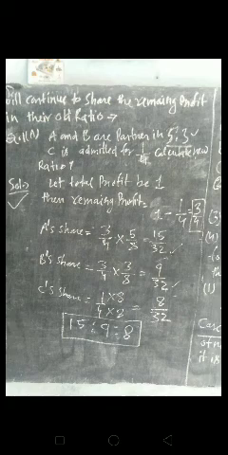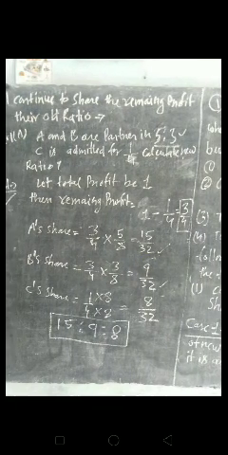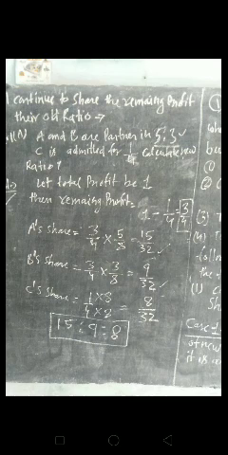and the remaining profit is 1 minus 1 by 4, which is 3 by 4. This remaining portion is distributed between the old partners in their old ratio, that is 5:3. Then A's share will be 3 by 4 into 5 by 8, which is equal to 15 by 32, and B's share is 3 by 4 into 3 by 8, which is equal to 9 by 32.